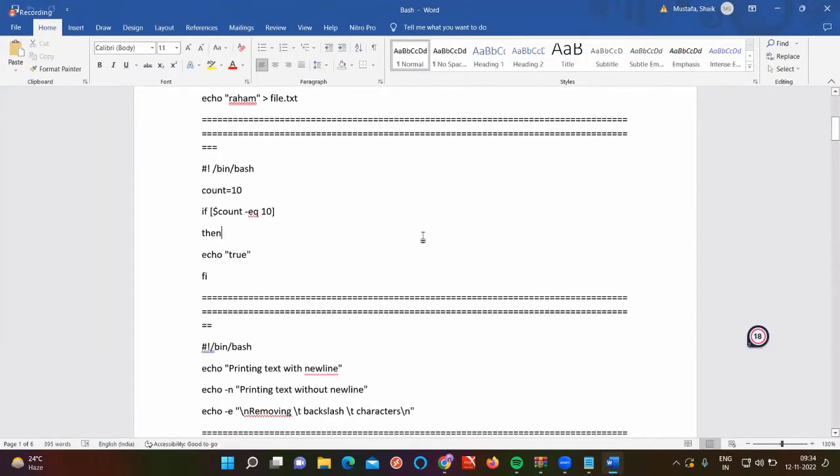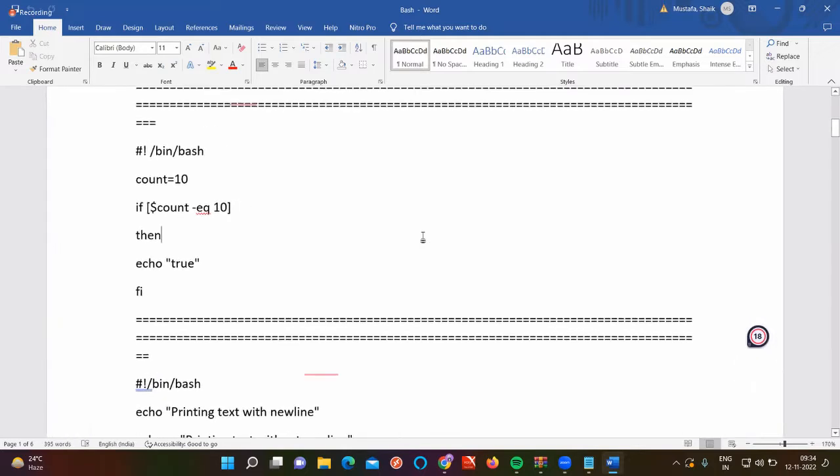In scripting, we will have to know something related to your programming language. Do you know the if condition? What is the purpose of the if condition? If means it is going to execute only if it satisfies the condition. Okay, then only it is going to execute.